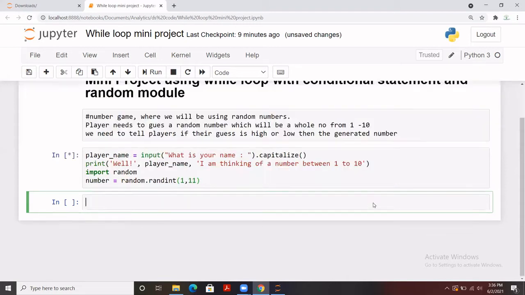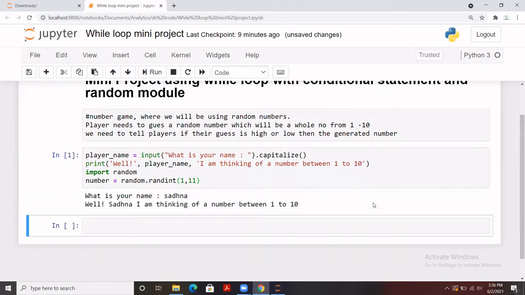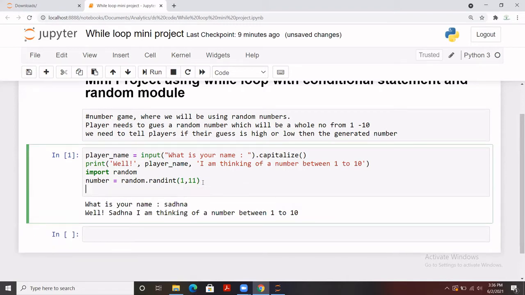Let me run this part just to showcase it. Let's say this is my name. I'm thinking of a number between these. We haven't displayed the number, so let me put it here.